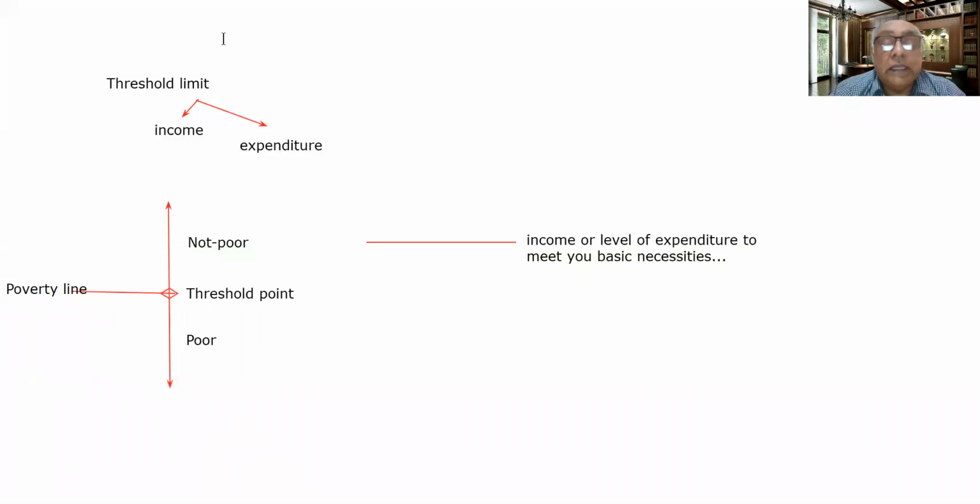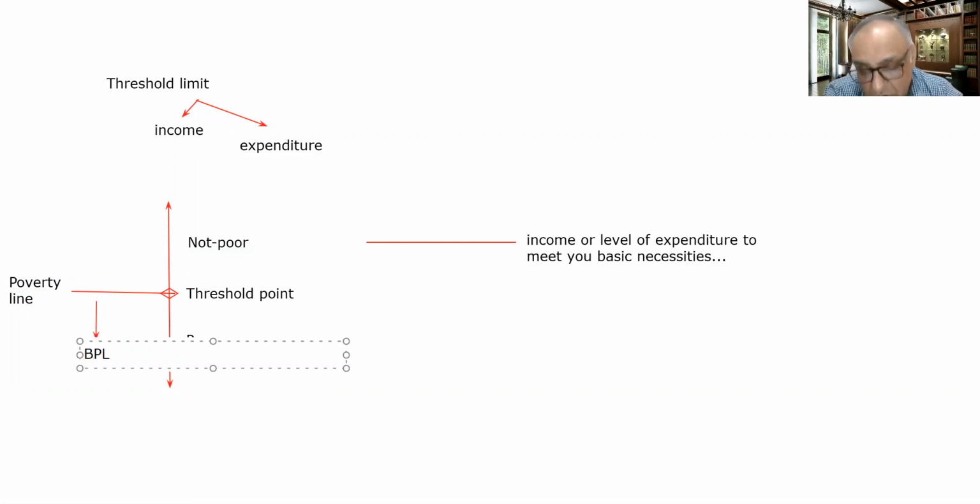And here it is important to tell you that those who are living below this poverty line are known as the below poverty line people, which you commonly read or hear, that is the BPL, below poverty line population.